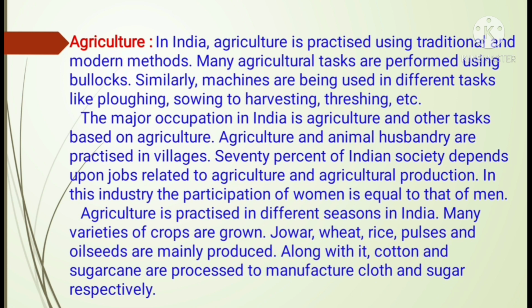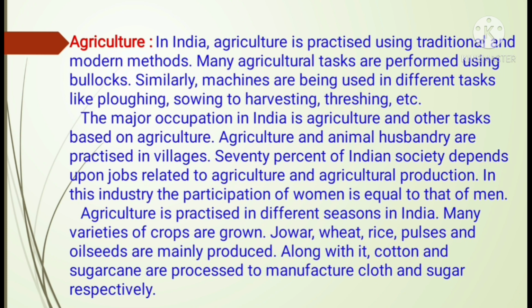Now, in India, the major occupation is agriculture and other tasks based on agriculture only. Agriculture and animal husbandry, both are practiced in villages, and 70% of Indian society depends upon jobs which are related to agriculture and also agricultural production. In this industry, even the women's participation is important and it is equal to that of men.